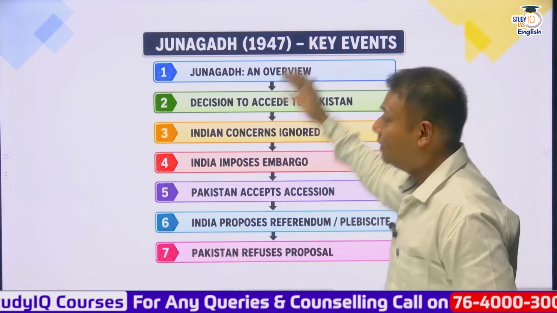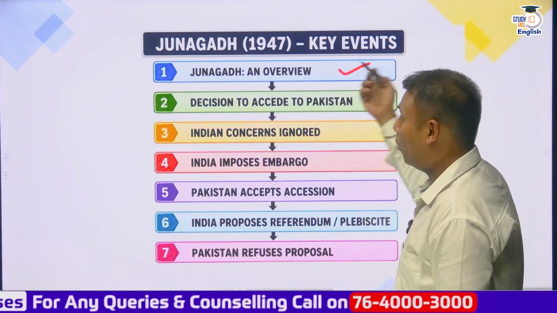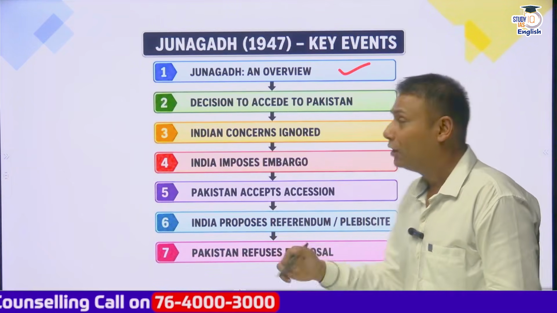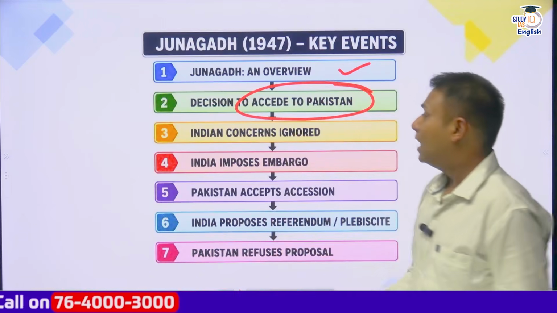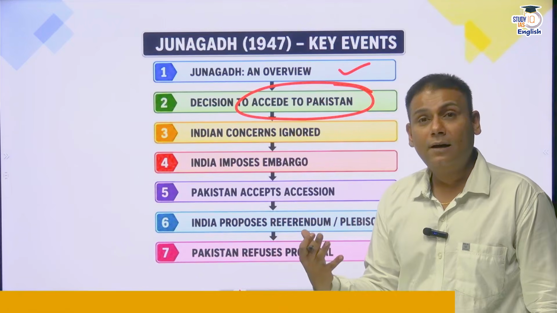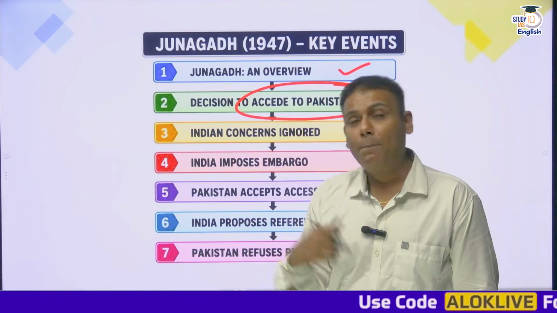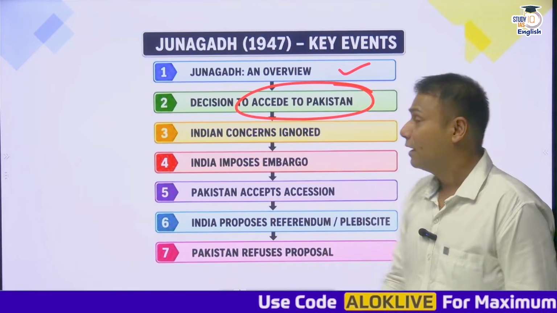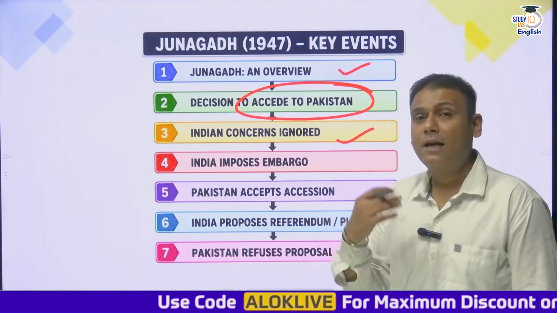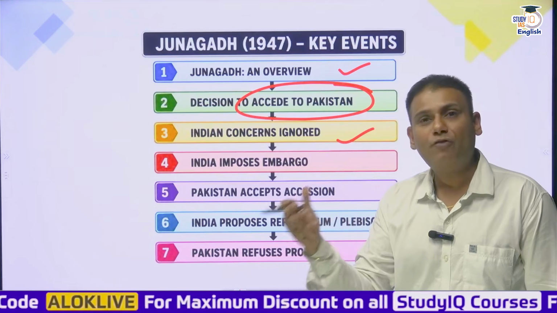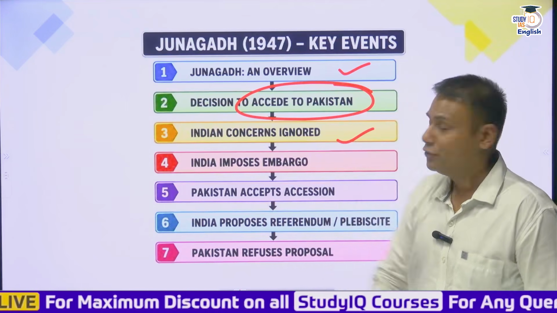So as I've mentioned, the different events, first of all, Junagadh, an overview we had seen. Mahabat Khan had taken a decision that he is going to accede to Pakistan. Then Indian concerns were there. As we have discussed, communal violence could break out in the region of Gujarat. Apart from this, internal security problems in the country. Then India imposes an embargo, and the supply of essential commodities such as coal, oil, petroleum, sugar, all of them were stopped in the region of Junagadh.